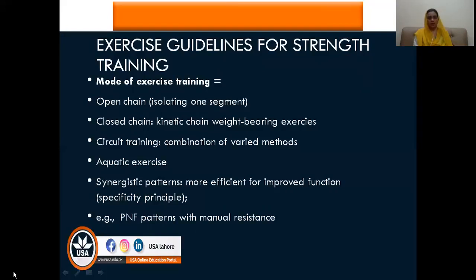And moreover, there is the specificity principle. I hope you remember once again from the therapeutic knowledge that the specificity principle says that those muscles which are trained for a particular activity will be trained for only that particular activity. Like if you are training someone in running, then only their running will improve; it doesn't mean that their swimming will also improve. So this is the specificity principle. The muscles you train in particular activities will be trained only in those activities, and the other muscles or other activities will not be trained automatically. This is called the specificity principle.